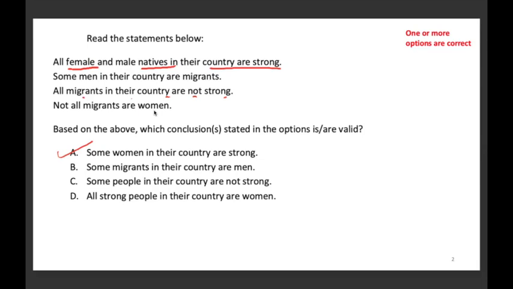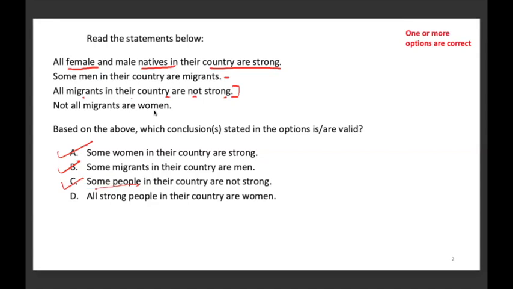Some migrants in their country are men. We are already given that. The second statement straight away states that some migrants in the country are male. So B is correct. Some people in the country are not strong. Yes, migrants in the country are not strong. That's where some people in the country are not strong is also a correct conclusion to draw.